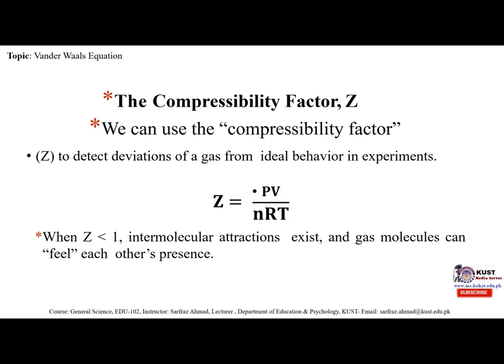Where Z is less than 1, intermolecular attractions exist and gas molecules can feel each other's presence. Now here the term ideal behavior is used. The behavior of real gases usually agrees with the prediction of the ideal gas equation to within 5% at normal temperatures and pressures.